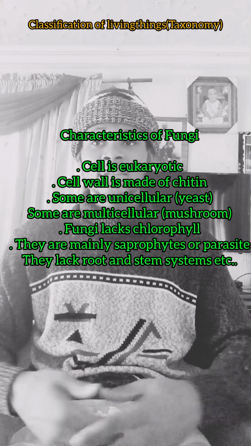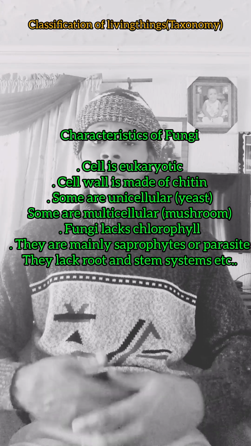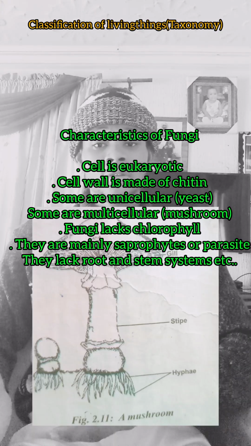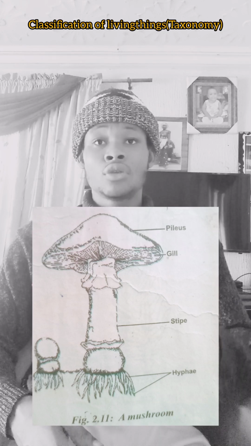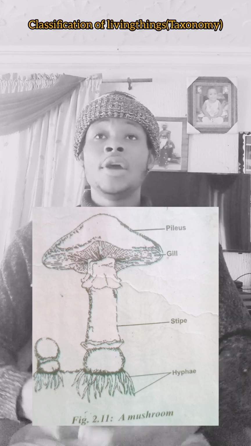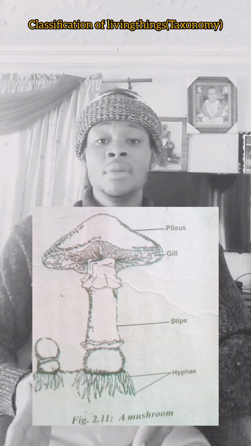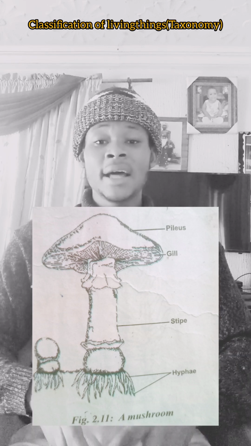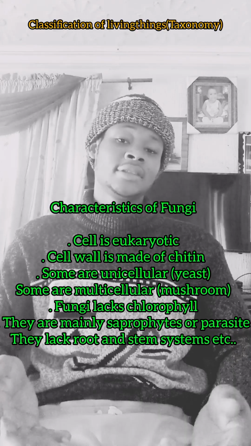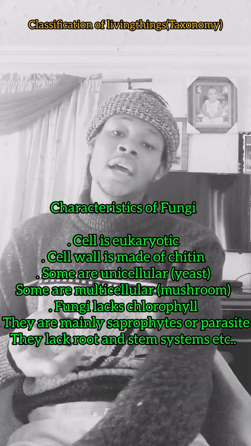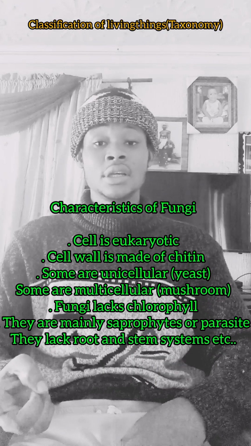Okay, they are not green plants. That is to say, they are not green in color. They lack chlorophyll. They lack chloroplast. They do not have an organized root. Take, for example, a mushroom. When you uproot a mushroom, you discover that it doesn't have a root system. It's not a vascular plant. It doesn't have leaves. It doesn't have stem. It doesn't bear fruits. That is why a mushroom is never an example of a plant. Rather, mushrooms and other fungi are classified under kingdom fungi. So their characteristics include that they do not have a root. They are not true plants. Their cell is also eukaryotic. They are not green plants because they lack chlorophyll, so on and so forth. That is all you need to know concerning the kingdom of fungi.